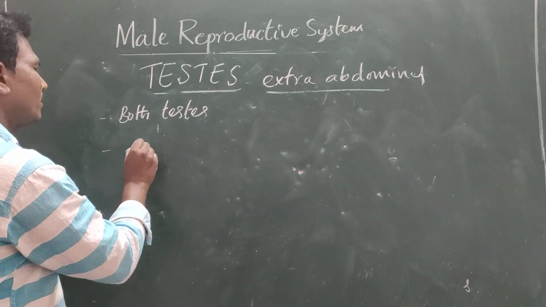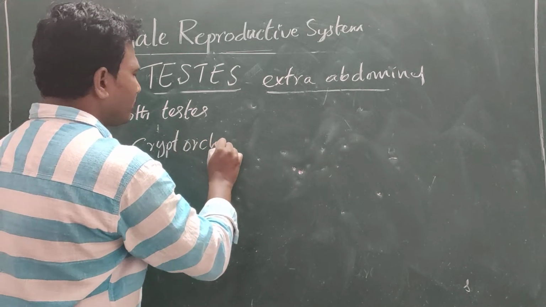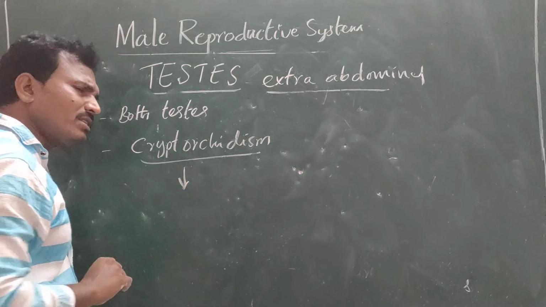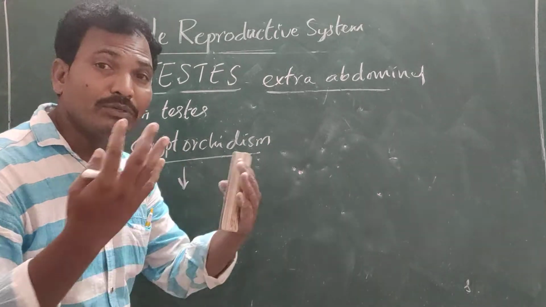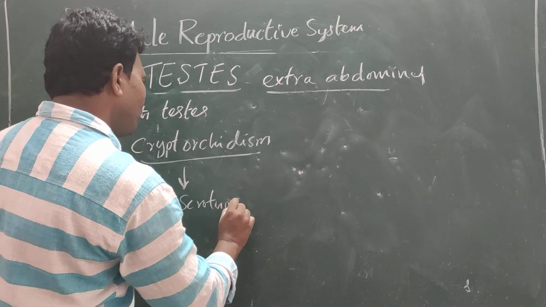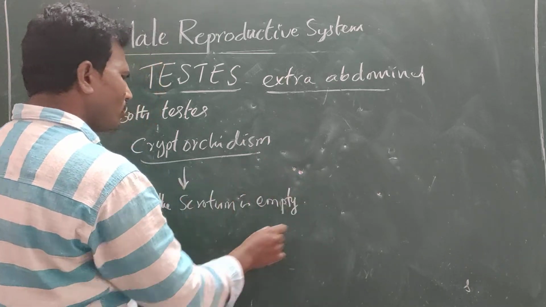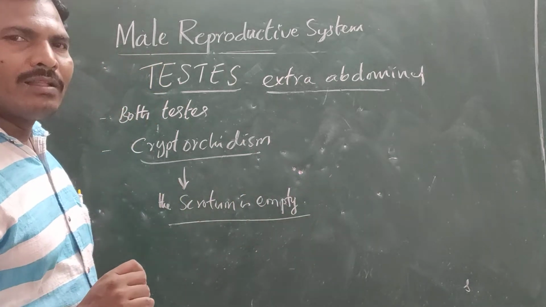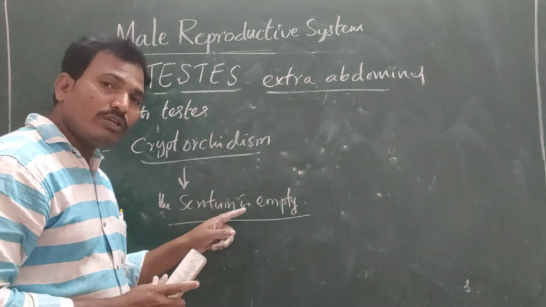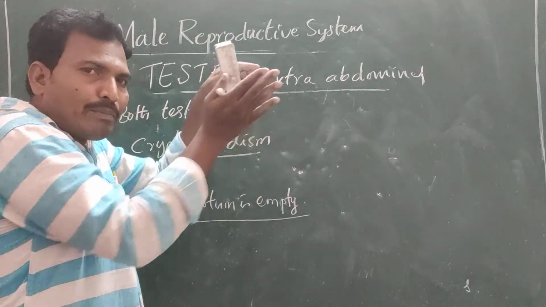What is cryptorchidism? It means the scrotum is empty: the testis does not descend into the scrotum at birth but remains in the abdominal cavity.